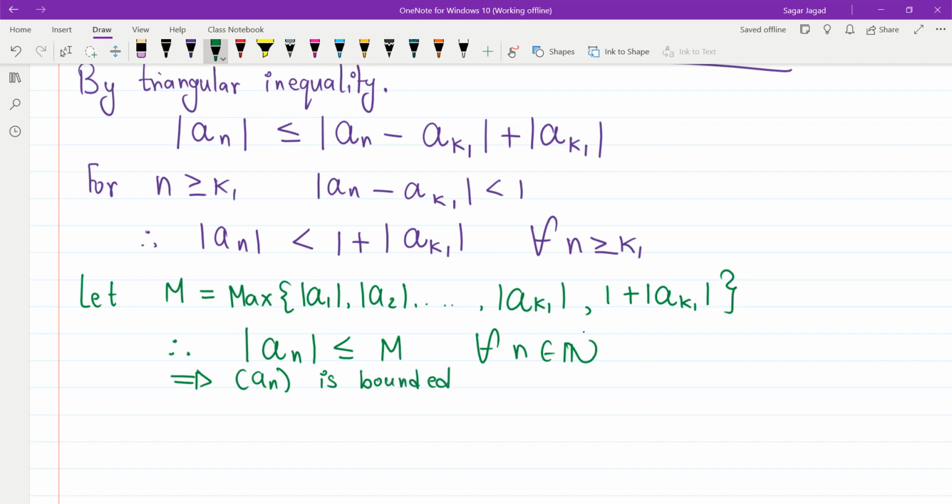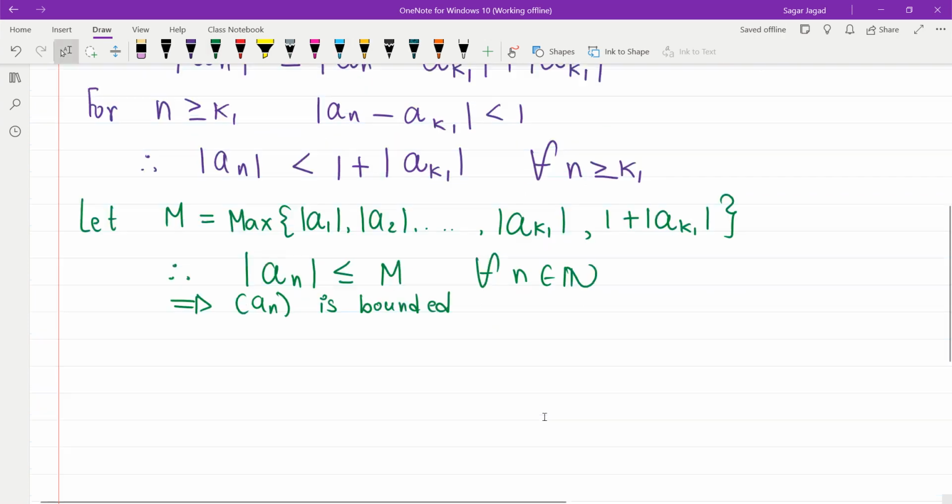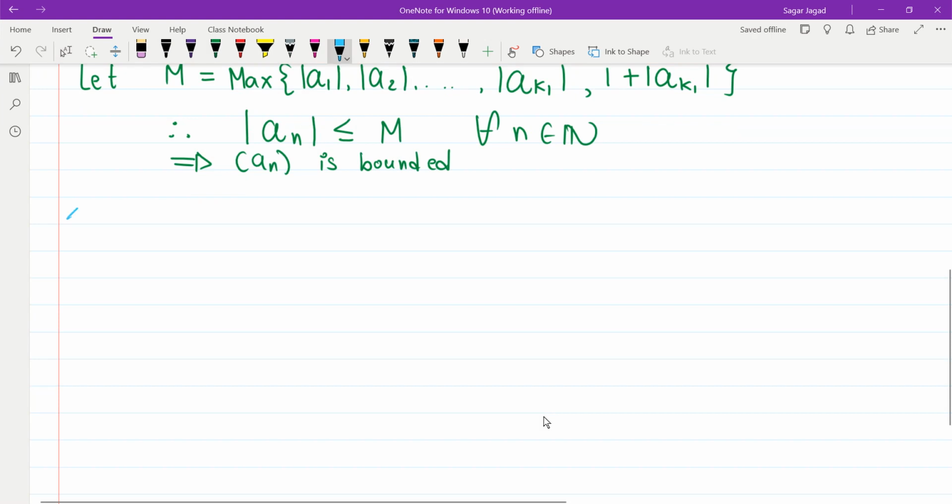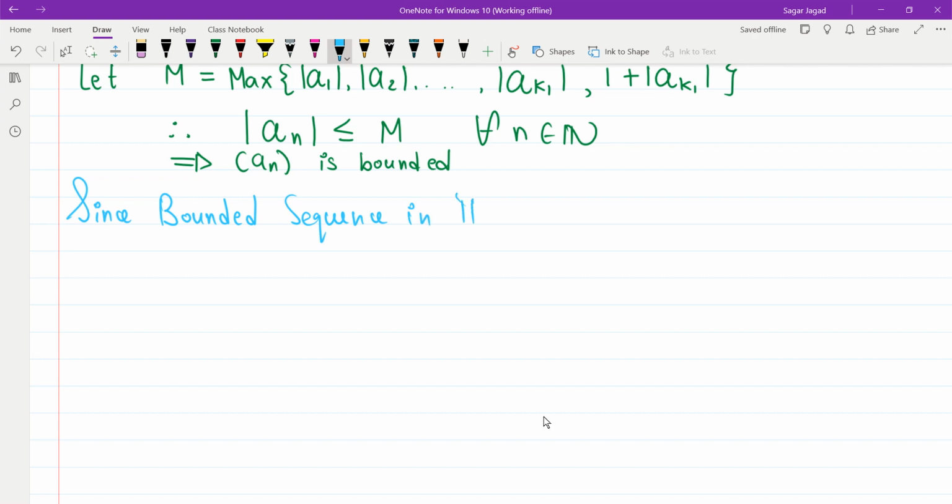Correct? Now we found the sequence is bounded. Since a bounded sequence in R, that means real numbers, satisfies the Bolzano-Weierstrass property.